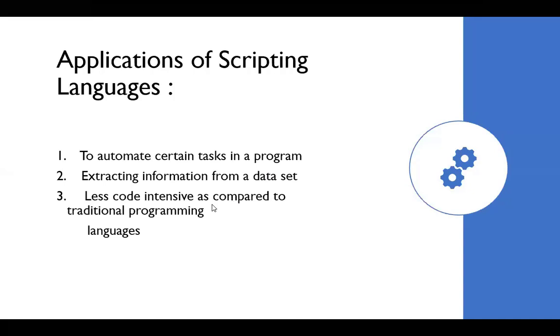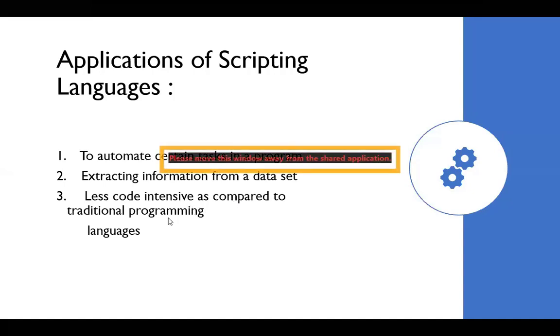Next, less code intensive as compared to traditional programming languages. Observe the third point: less code intensive as compared to traditional programming languages. When compared to C language, Python is easier, more user friendly, and the commands are just like normal English. That is the biggest advantage. So when compared with traditional programming languages, it is very much easy.